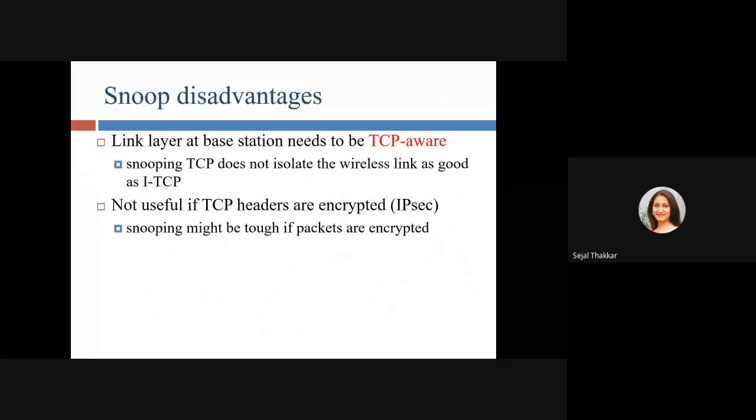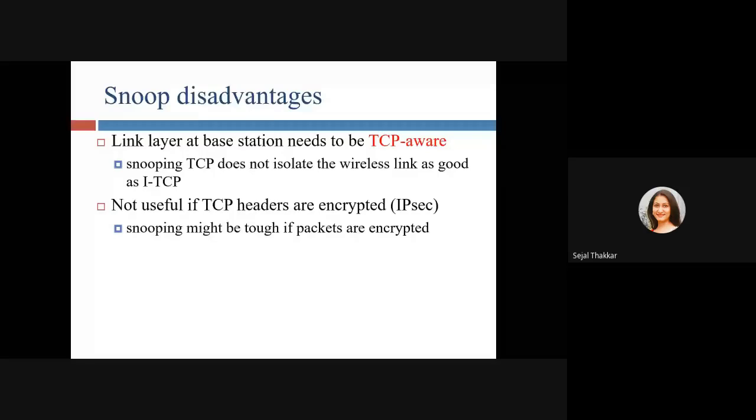The link layer and base station need to be TCP aware. Snooping TCP does not isolate the wireless link as well as ITCP. Not useful if the TCP headers are encrypted. Snooping might be tough if the packets are encrypted.